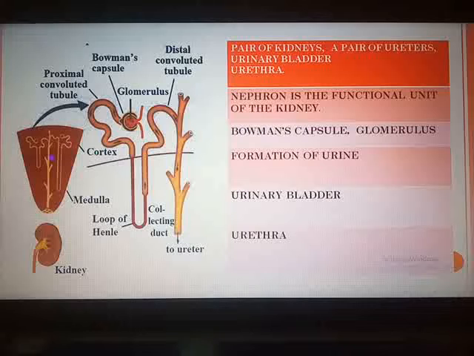Here, what happens? The molecules of water and some other useful substances are reabsorbed back into the blood. Which is the waste product which is formed over here? The waste product which is formed is urine, from the remaining solution which is full of waste materials. The urine is carried by the ureters and stored in the urinary bladder.